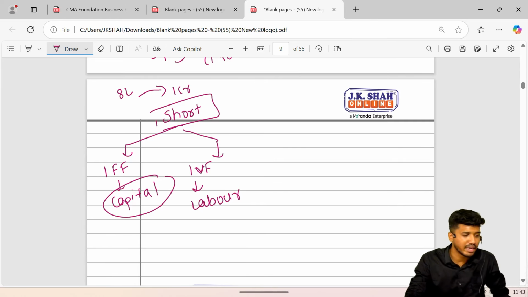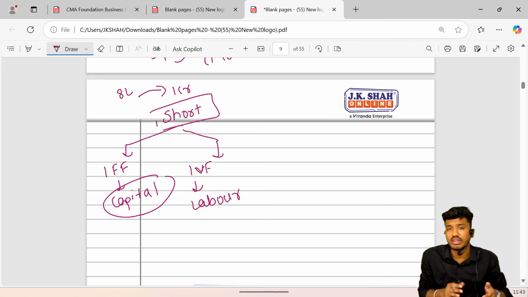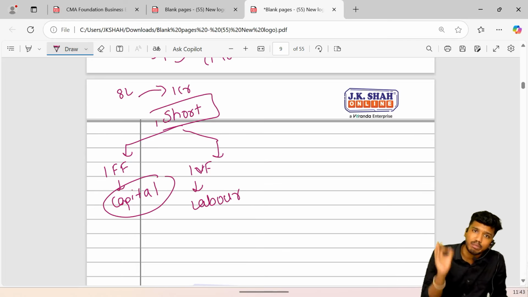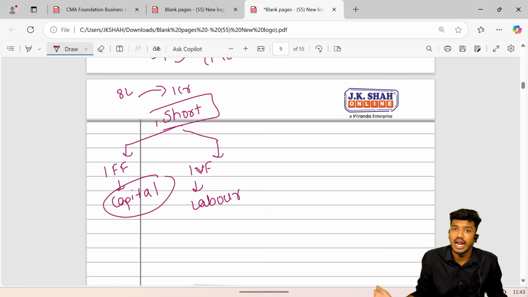So, concluding on the short run, many people call it a period lasting up to 1 year. No, it is not like that. It is a period which can exist even for more than 1 year. Short run is that production period in which one factor can be changed and other factors cannot be changed. The factor which can be changed is labor, and the other factor, capital, cannot be changed due to the firm's financial inability.